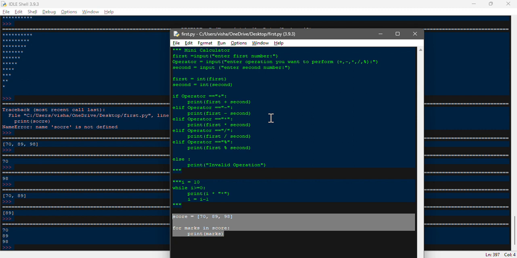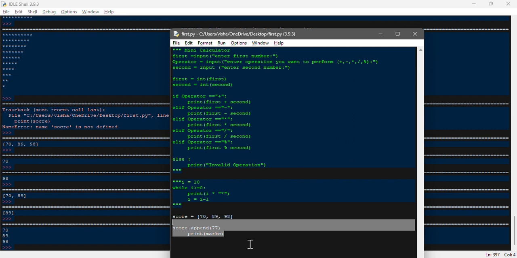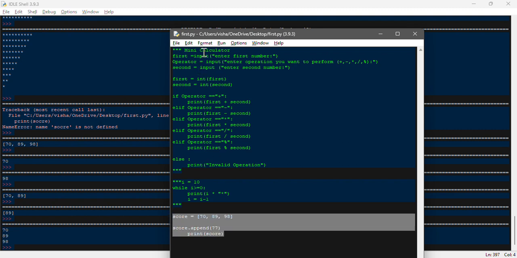For example, if you want to add some marks into this, how can you add that? Let's see. In that case, you need to write score dot append, because you want to add numbers. Let's take an example, 77, then close the bracket, and run. This should be score again, actually. Now if you run this one, you will get a list with 4 numbers, 4 subject marks.